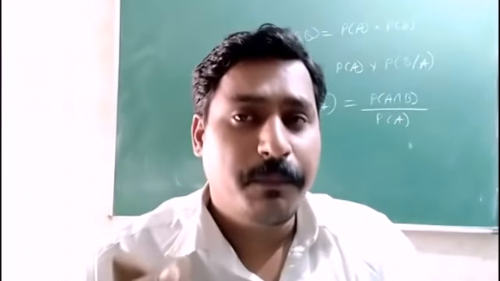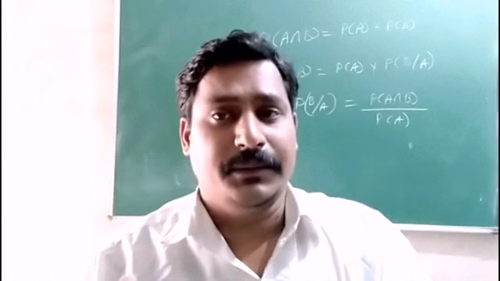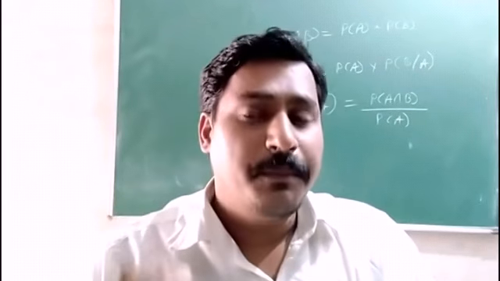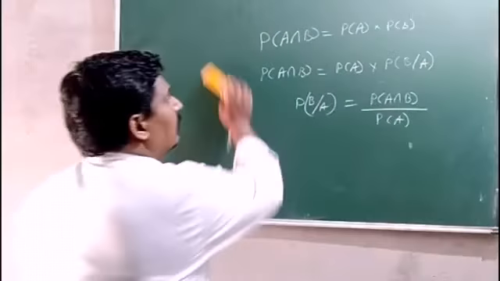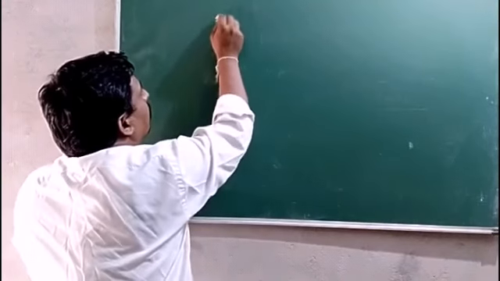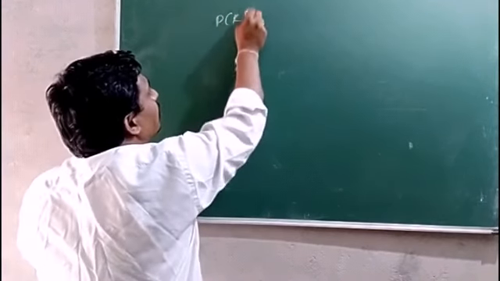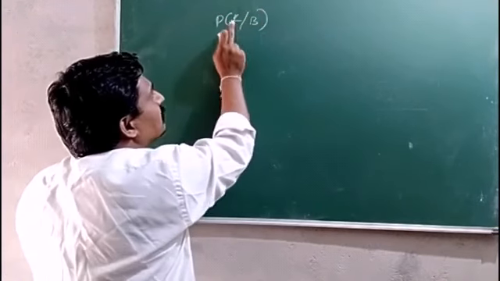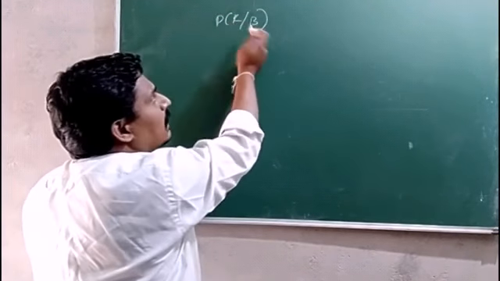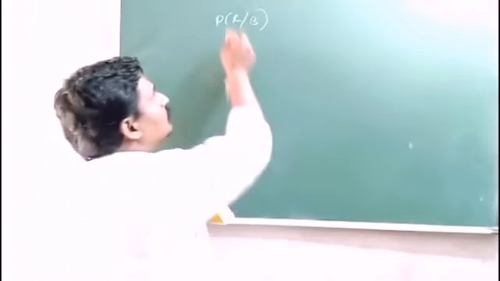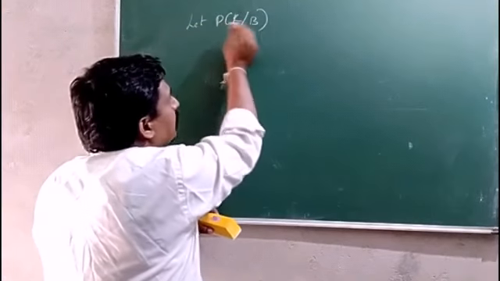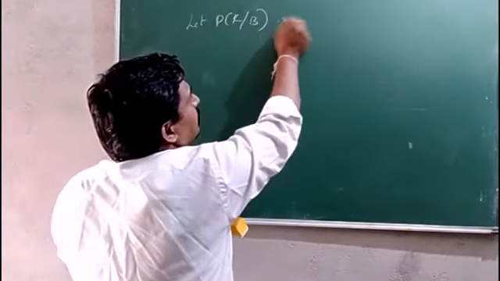So probability of getting a king card is P of K given B. So let P of K given B be the probability of a king card, known that already we know the drawn card is black.